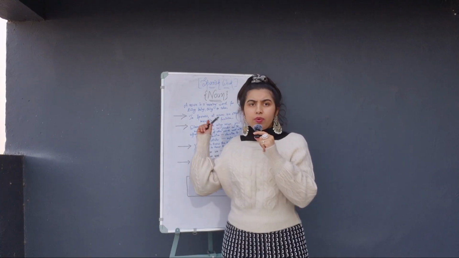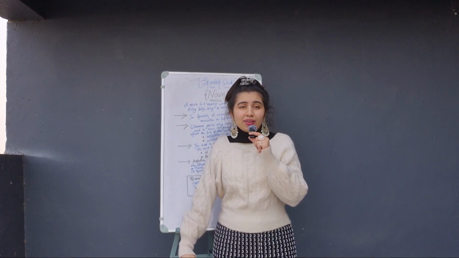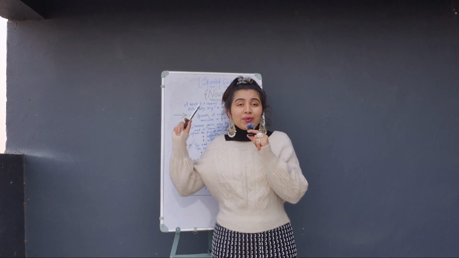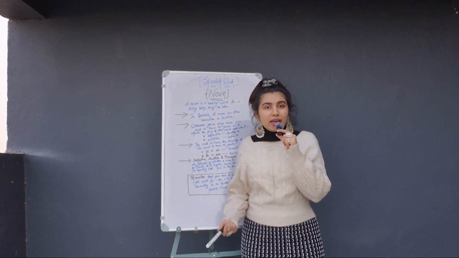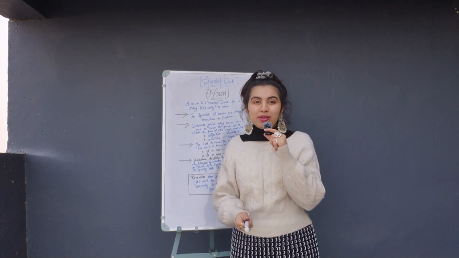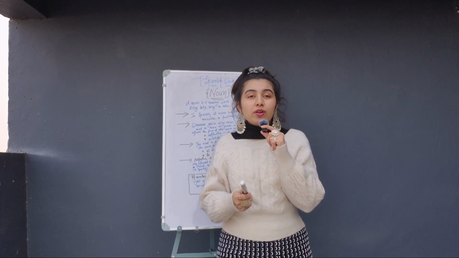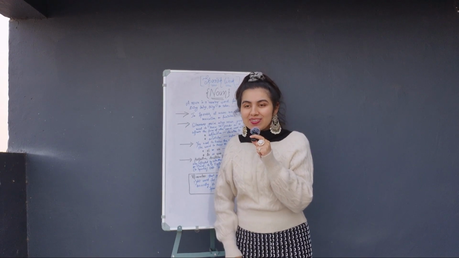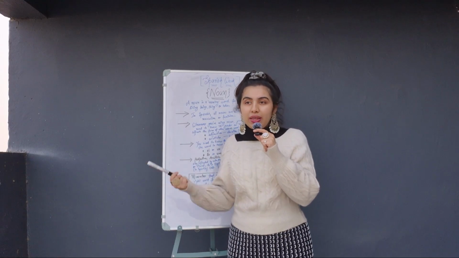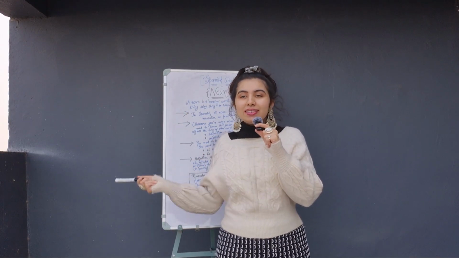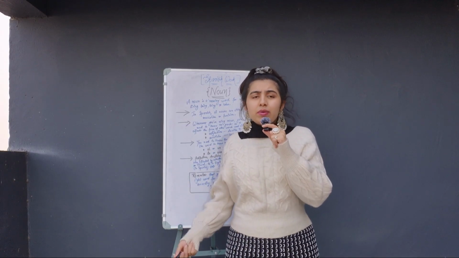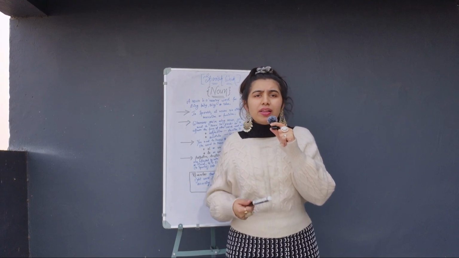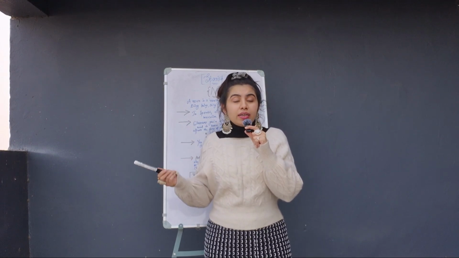Okay, so you must be knowing what a noun is. We have learned the definition of noun by heart in our childhood. I have written the definition for you. Noun is name, place, animal, thing, or idea, right? You must be remembering this. So name, any name; place, hilly area, mountains, beaches, any place; animal; thing, anything, chair, table, whatever; idea, happiness, whatever, like emotions and all that. So that is a noun, okay?